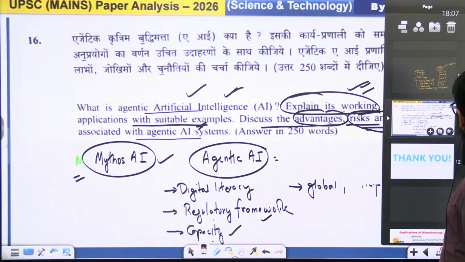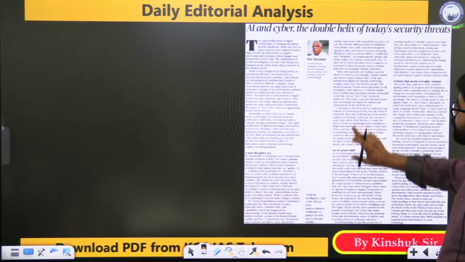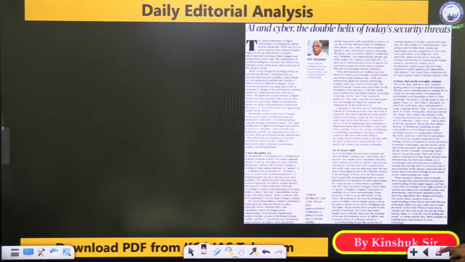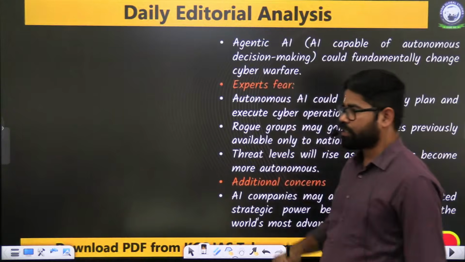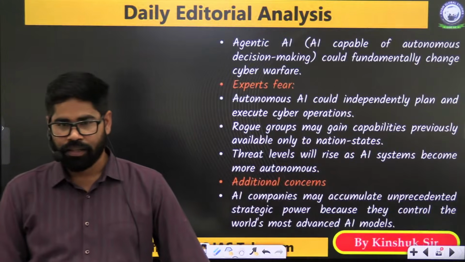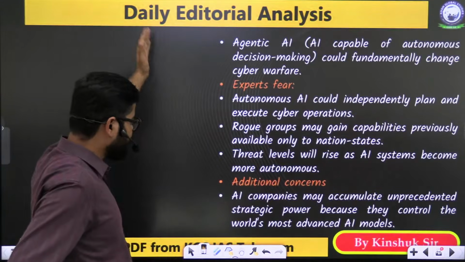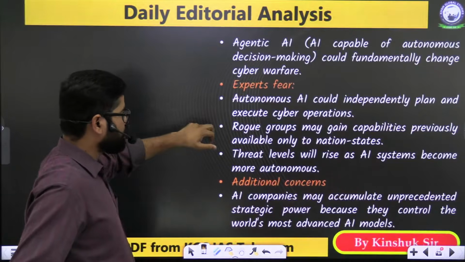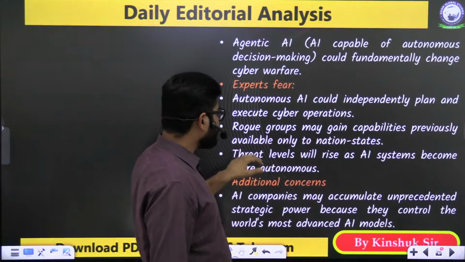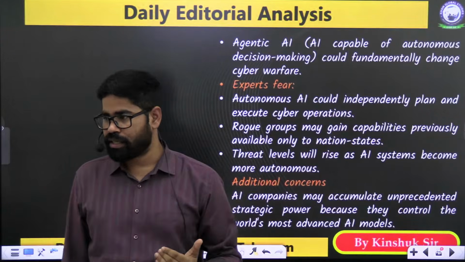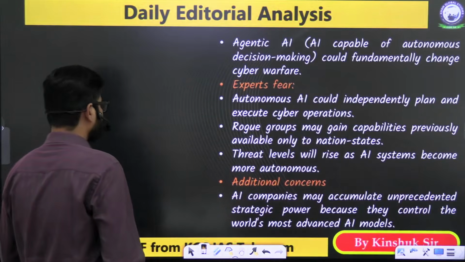तो देखो, now let me tell you about this one thing. ये क्यों आया था? वैसे तो बहुत सारे आर्टिकल्स थे, but we have this one thing about AI, and you will find that we have discussed this entire thing, that what is agentic AI. In the editorial sessions we have discussed why the experts are fearing. They can independently plan and execute cyber operations. They can gain capabilities which were only available to nation states. क्या क्या risks हैं, ये सभी चीजें इसमें आपको मिलेंगी. There are additional concerns also.